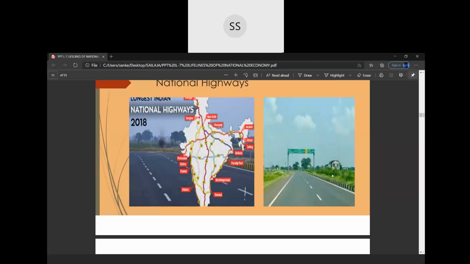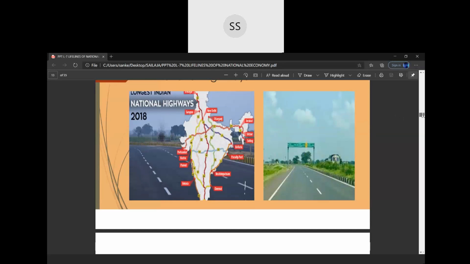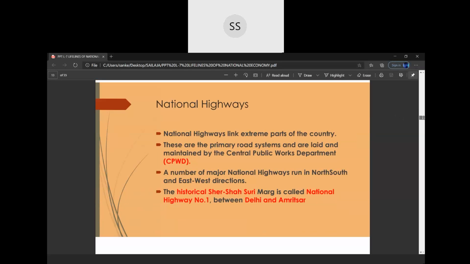Highway is a broad road. It will be a very broad road. You can go even with a high speed. So it is called national highway. Now what is a national highway other than that it is a broad road? National highway is a road which connects one state with another state.